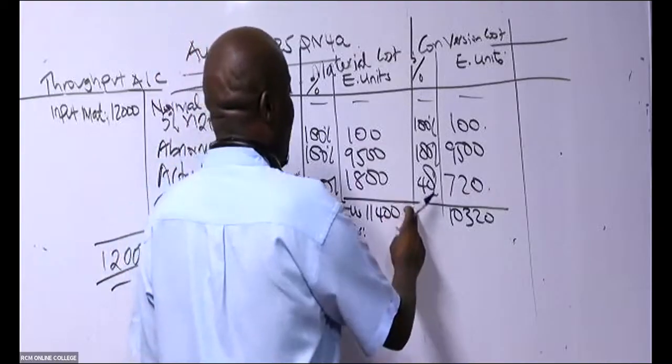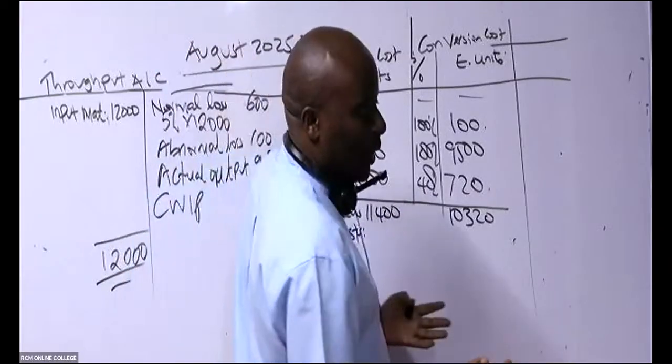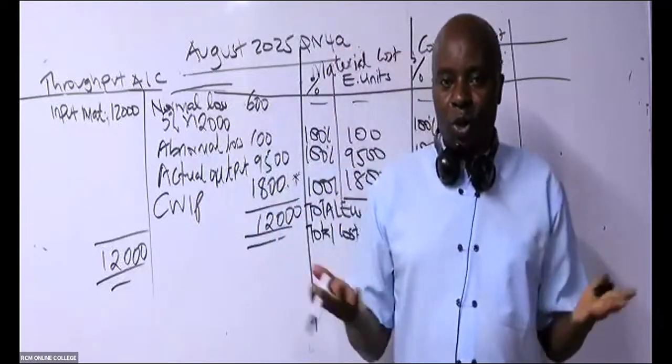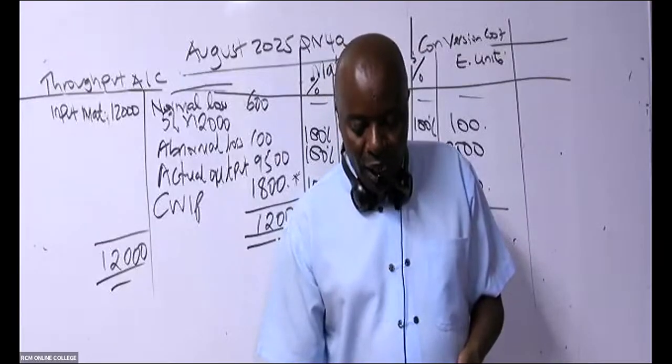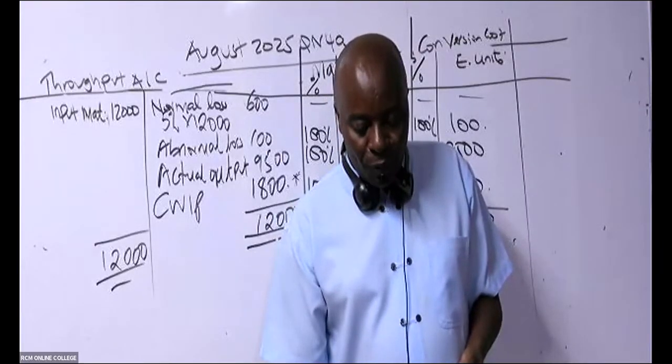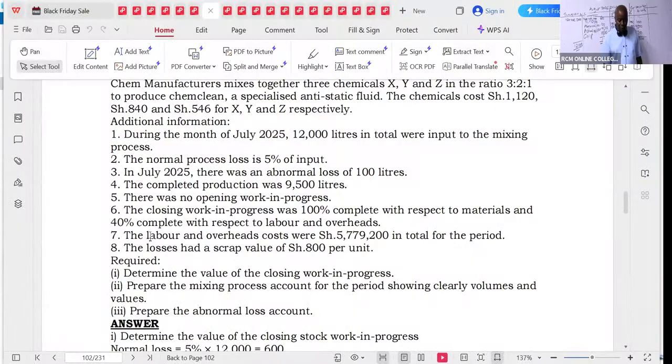The only total cost these students could see very well in the exam was total conversion costs. Out of the papers we were marking, nobody was confusing the total labor cost. It was given here in note number 7. Labor and overheads cost were 57,79,200. That one everybody was able to get.